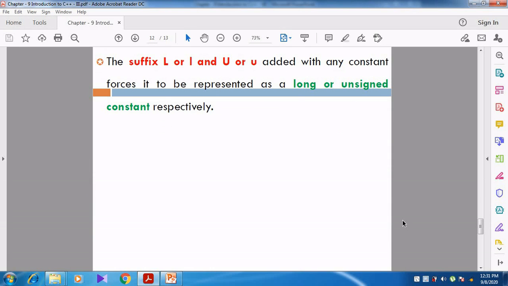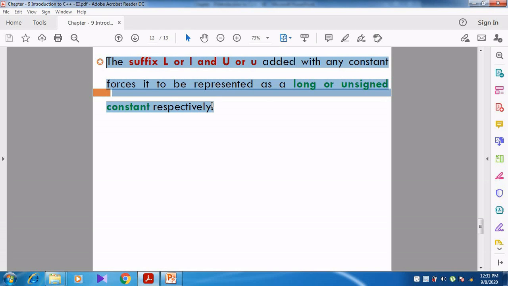And then the suffix L, capital L or small l, and capital U or small u, added to any constant forces it to be represented as a long or unsigned constant. See, whenever we are giving a constant, we can go for capital L or small l, capital U or small u.